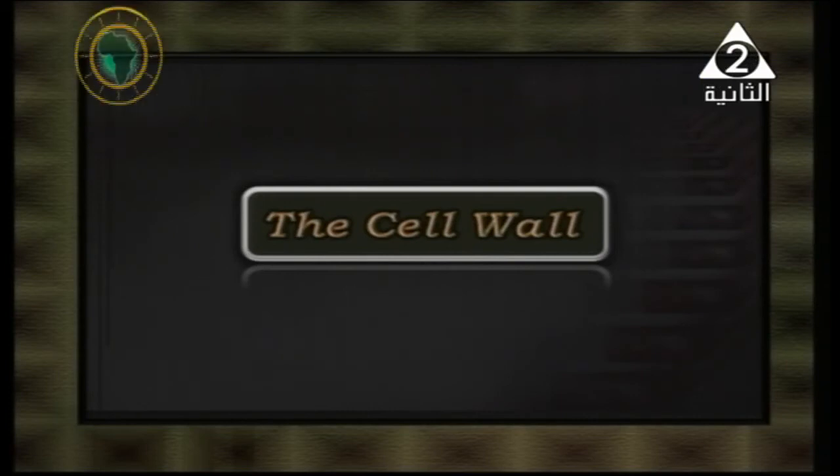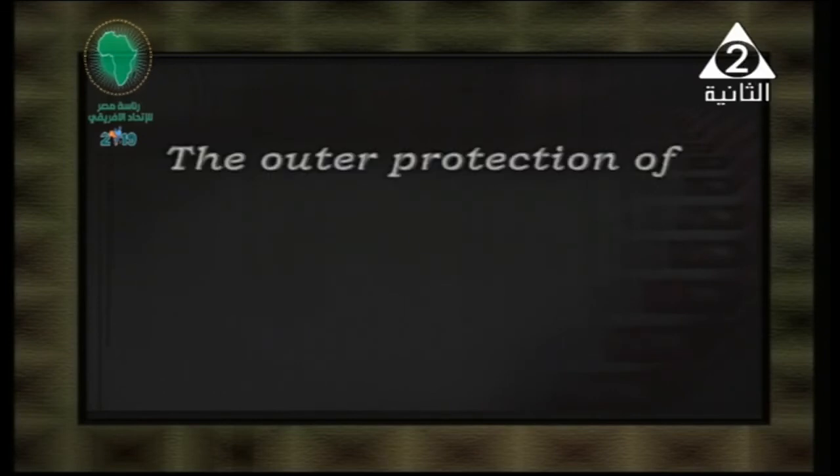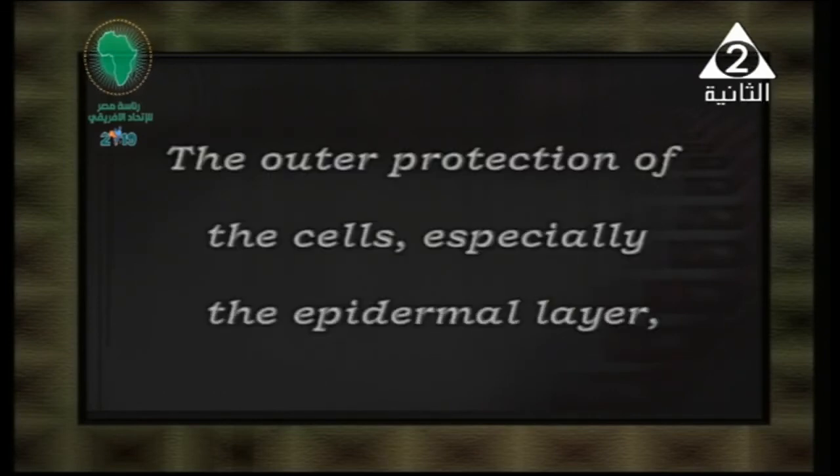The cell wall, after the epidermal layer, is the outer protection of the cells, especially the epidermal layers. Do you know the structure of the plant cell, as we studied before? Any plant cell consists of the cell wall, and after that we have what? The plasma membrane. While in our body there is no cell wall. The cell wall is a very hard and stiff layer relative to the plasma membrane. So it acts as what? It acts as a kind of protection for the plant.